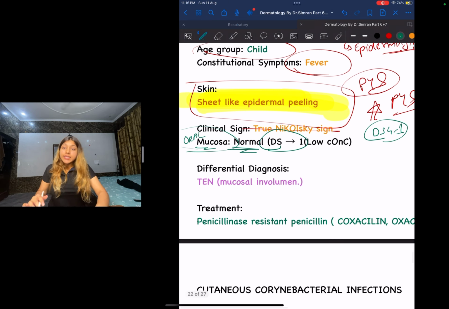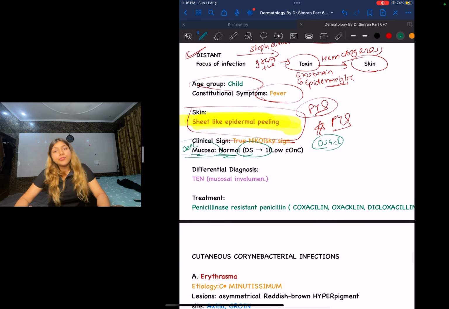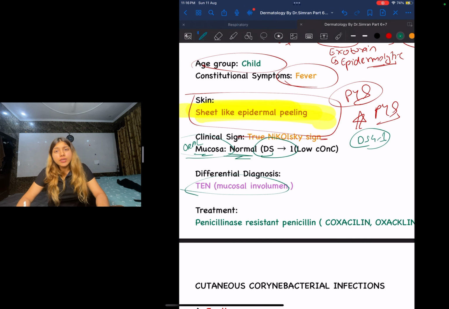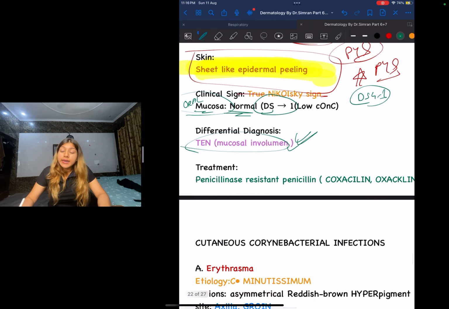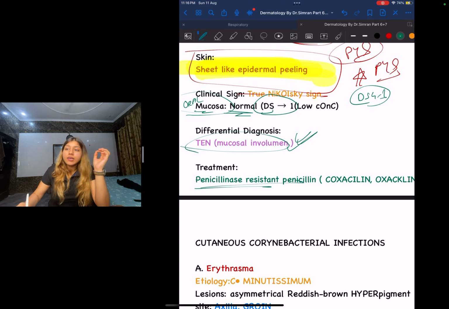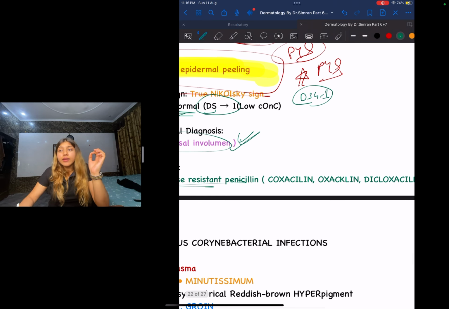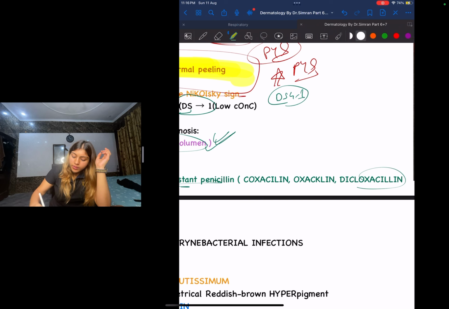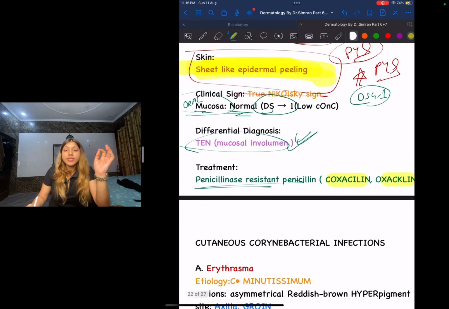Okay, next guys, if they ask you what is the differential diagnosis, the differential diagnosis is going to be TEN. And how am I going to differentiate the two? There is going to be mucosal involvement over here. What is going to be the treatment? The organism that was causing this was Staph aureus. So obviously I'm going to give a penicillinase resistant penicillin. That is going to be your cloxacillin, your oxacillin or your dicloxacillin. Oxacillin, you just have to remember this. Wherever you see this, that is your penicillinase resistant penicillin.